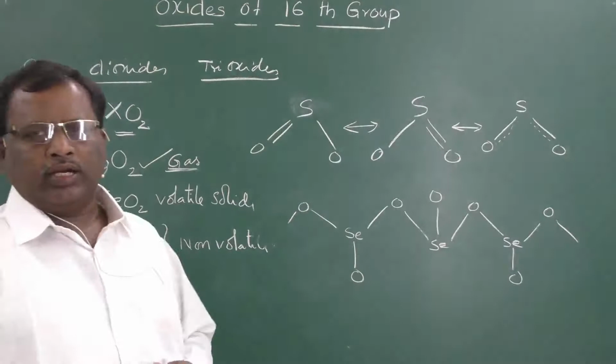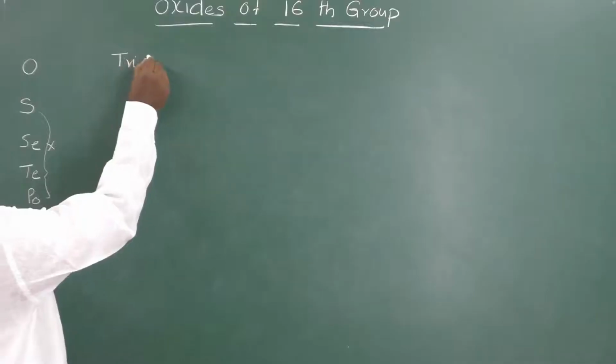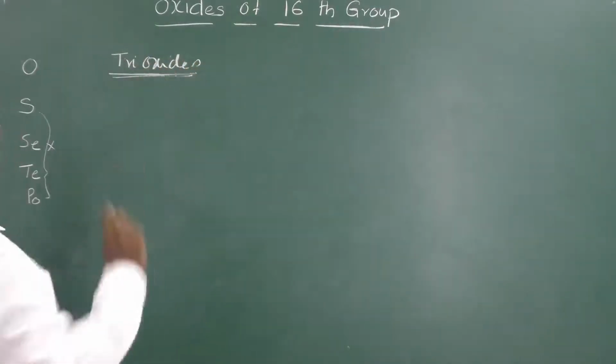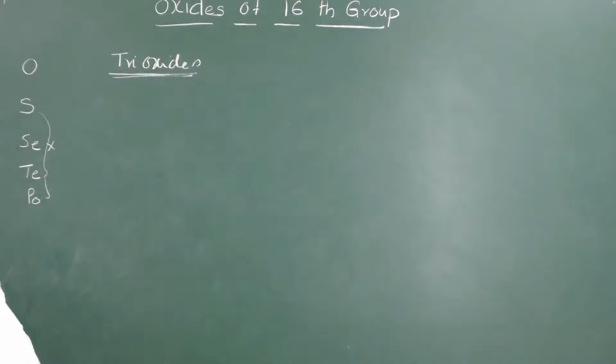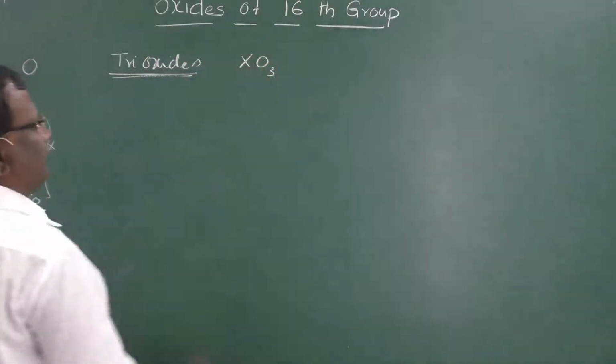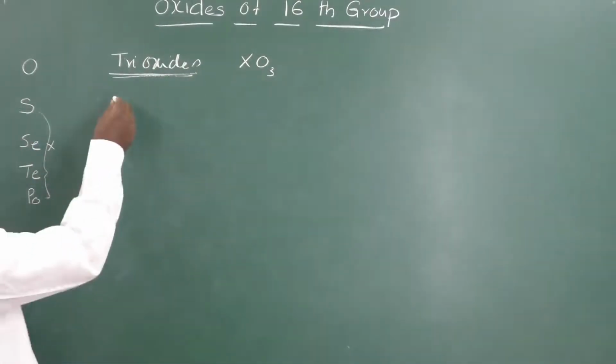Next, come to the third, trioxides. All these elements will form trioxides with general formula XO3. So, the well-known trioxide is SO3.